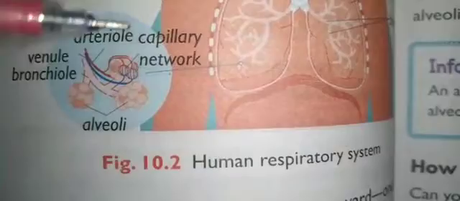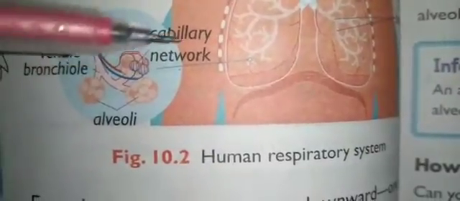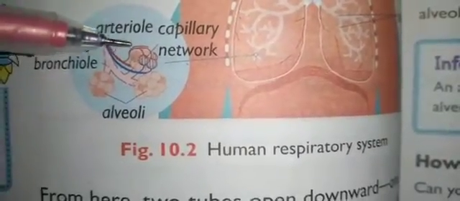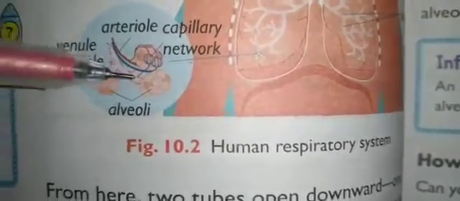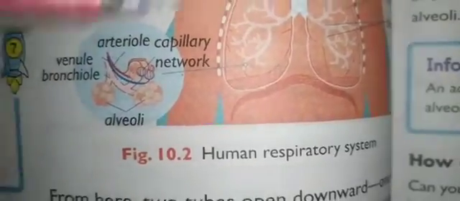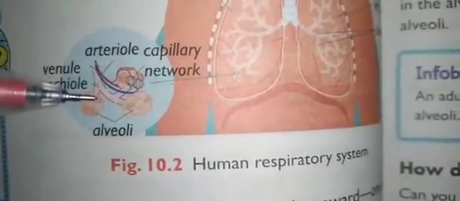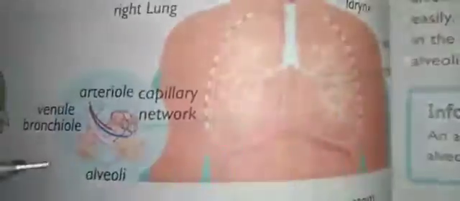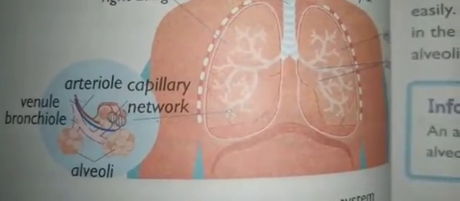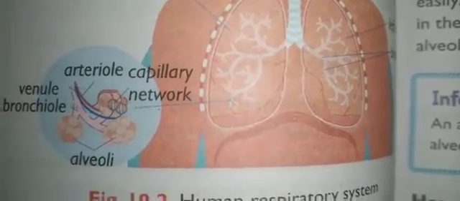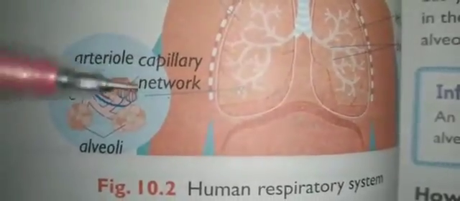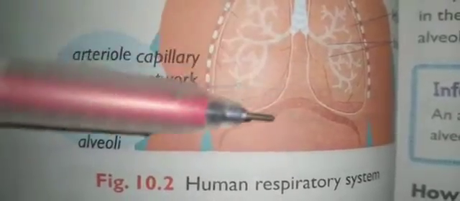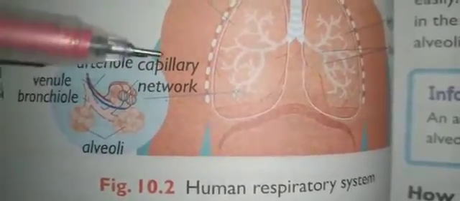So the capillaries absorb the oxygen from the air in the alveoli, and they release the carbon dioxide into the alveoli. Here exactly the exchange of oxygen and carbon dioxide is taking place. You know that blood carries oxygen-rich and carbon dioxide-rich blood, right? The oxygen diffuses into the blood and it becomes oxygenated blood, and the same blood gives out the carbon dioxide, so that we exhale it.